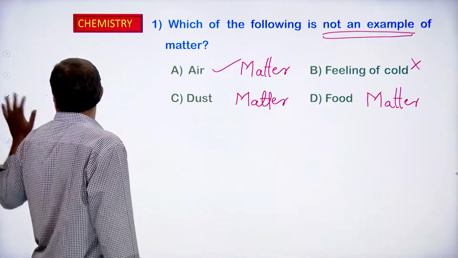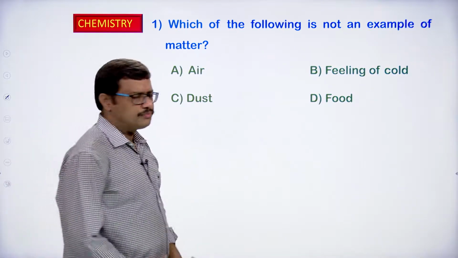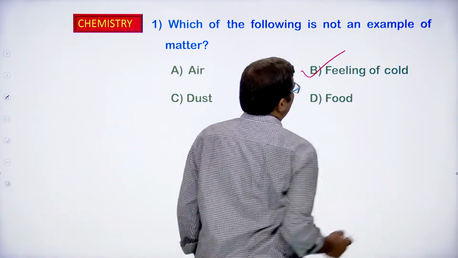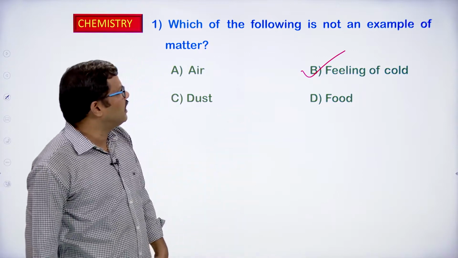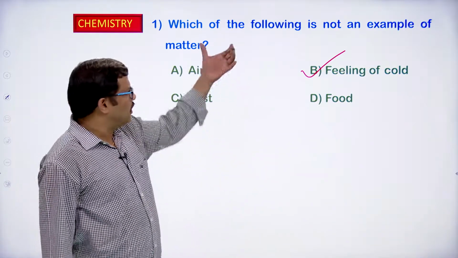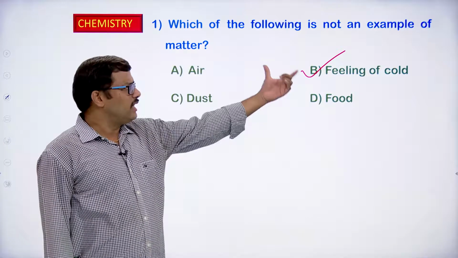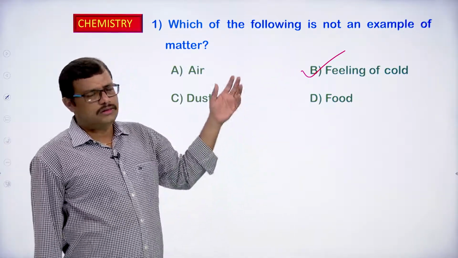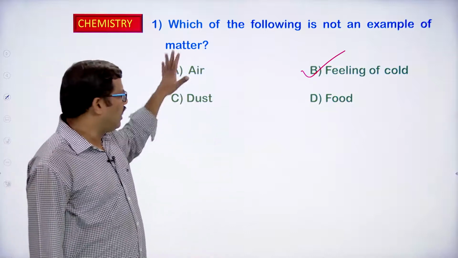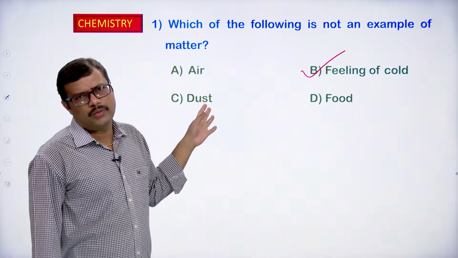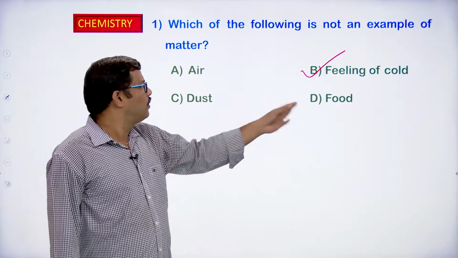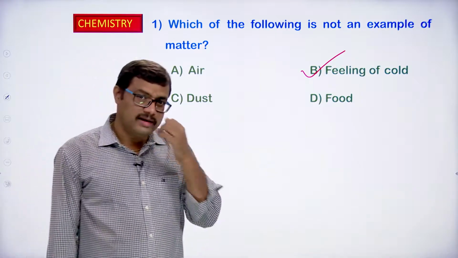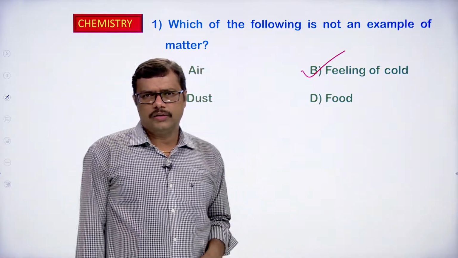So, from these 4 options if you observe, feeling of cold is not an example of matter. So, for this particular question what is the correct answer? B is the correct answer, that is feeling of cold is not matter, okay. All others are matter: dust is going to occupy space and will have mass, and food and air we have already classified as matter, okay.